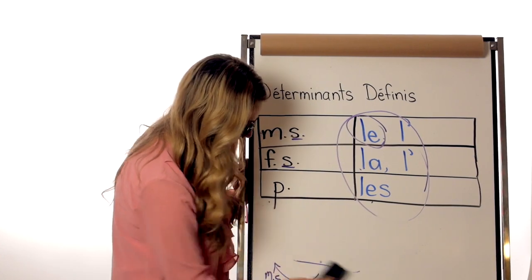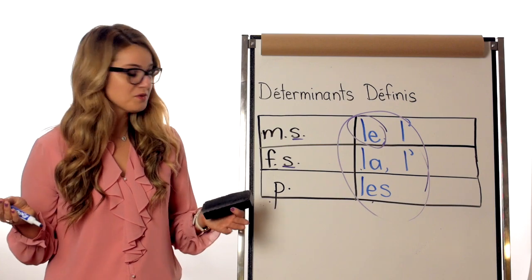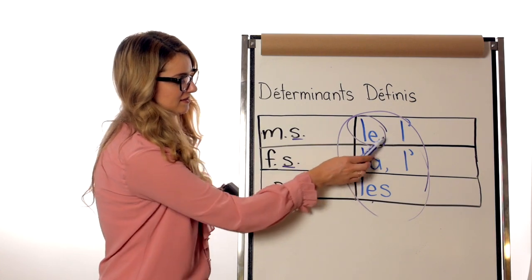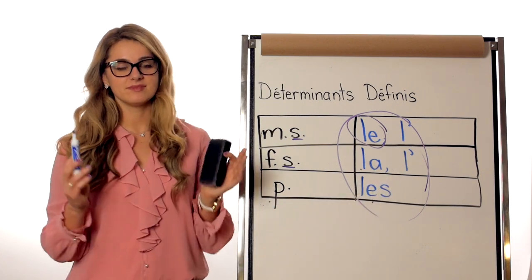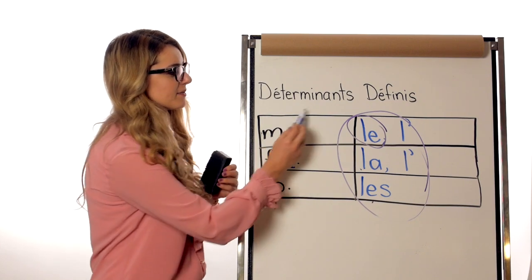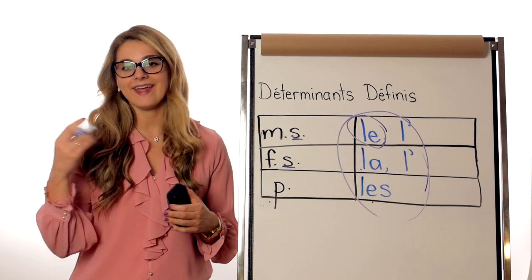Let me show you. So you're probably wondering, how do we know when to use l'apostrophe or le, or again, l'apostrophe or la? Well, let me show you. Now, this only applies for déterminants définis, okay? So when you're trying to say the, not a, the.